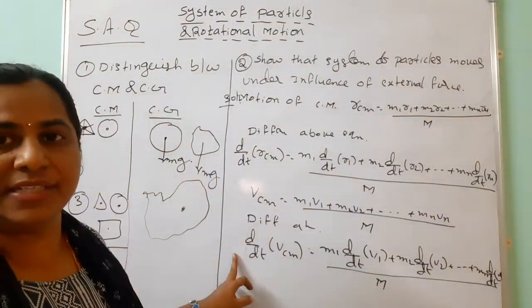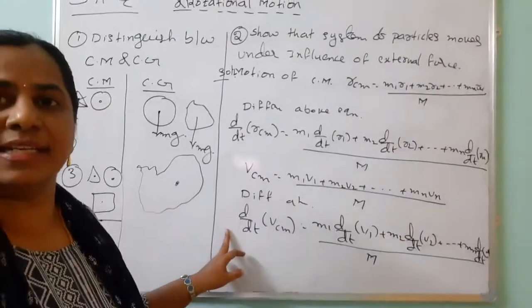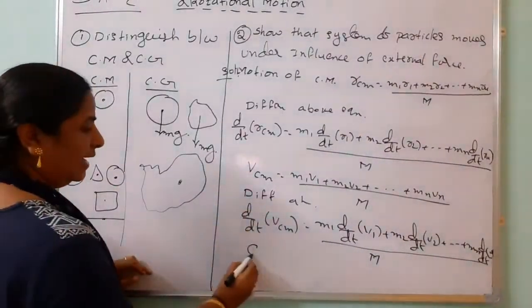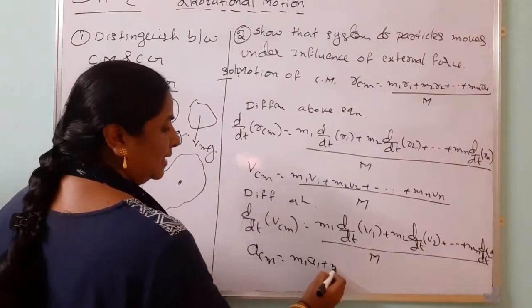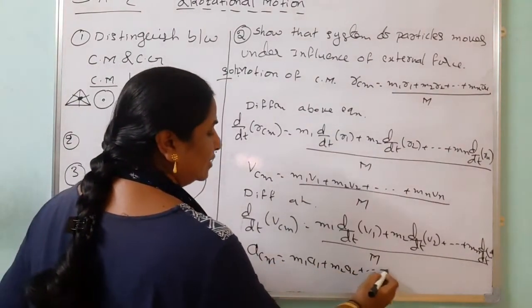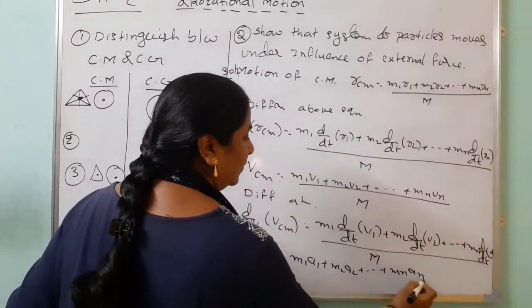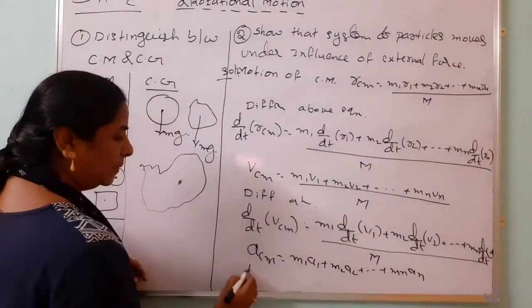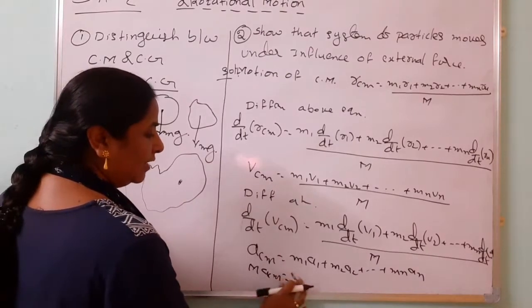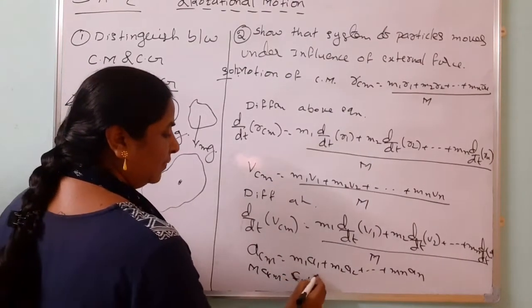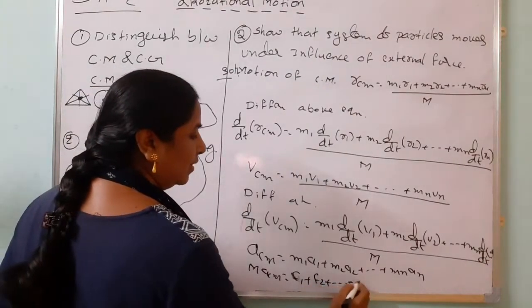So rate of change of velocity is called the acceleration. You can take it A_CM equals m1a1 plus m2a2 plus and so on mn an. When we are doing the cross multiplication, M A_CM equals, instead of m1a1, F1 plus F2 plus and so on Fn.